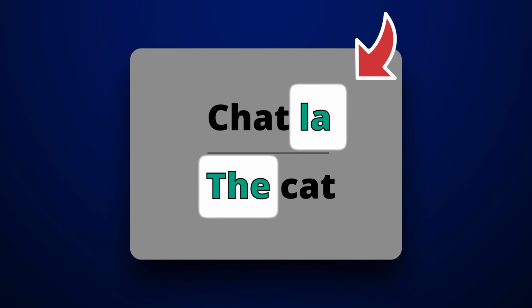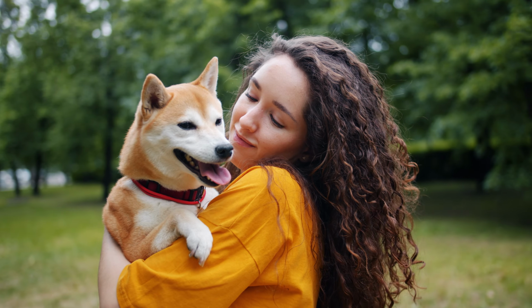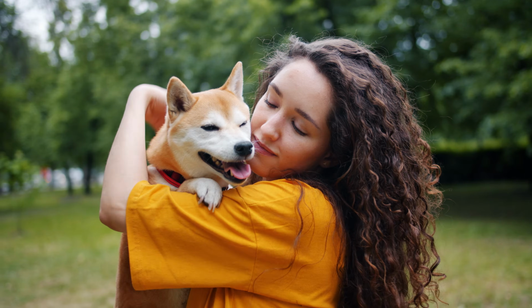Okay, now the word order of possessive pronouns, which are words that show that you own or have something. So in English, that would be words like my, your, his, and so on. So in Haitian Creole, the possessive pronouns are mwen, ou, nous, li, and yo. And here too, it's different because in Haitian Creole, the possessive pronoun always comes after a word. So let's say, for example, you wanted to say my dog in Haitian Creole, well, that would be chien mwen.